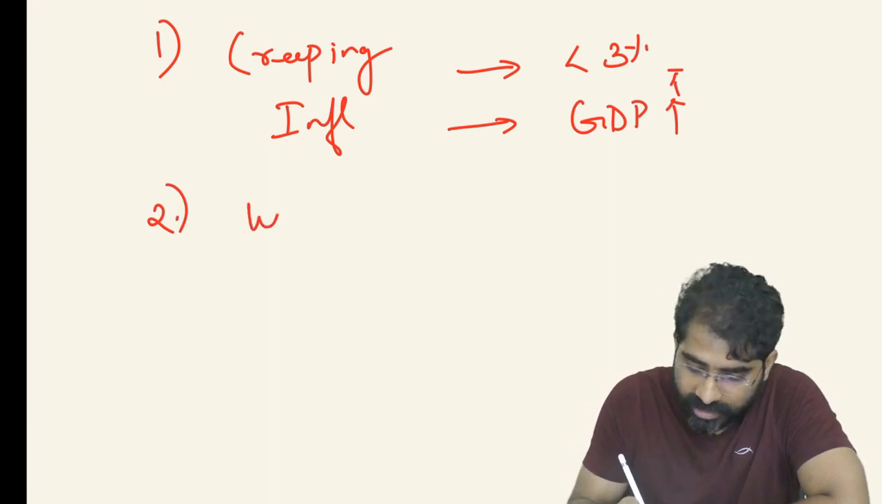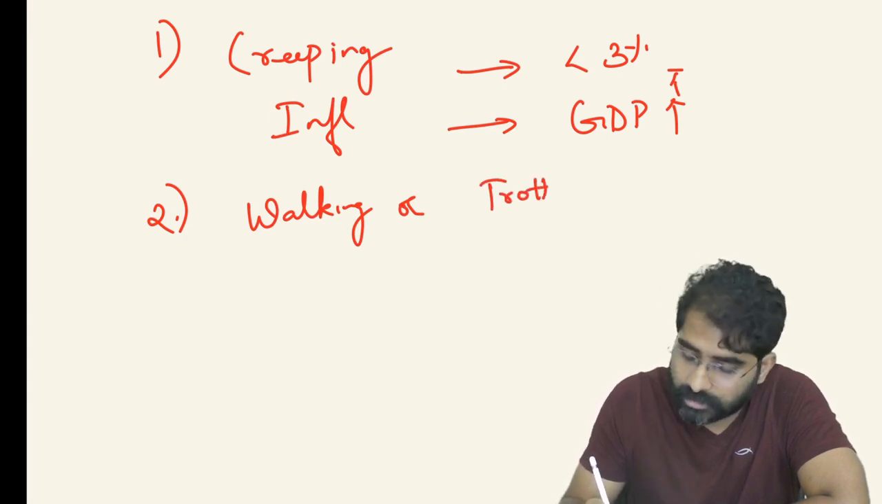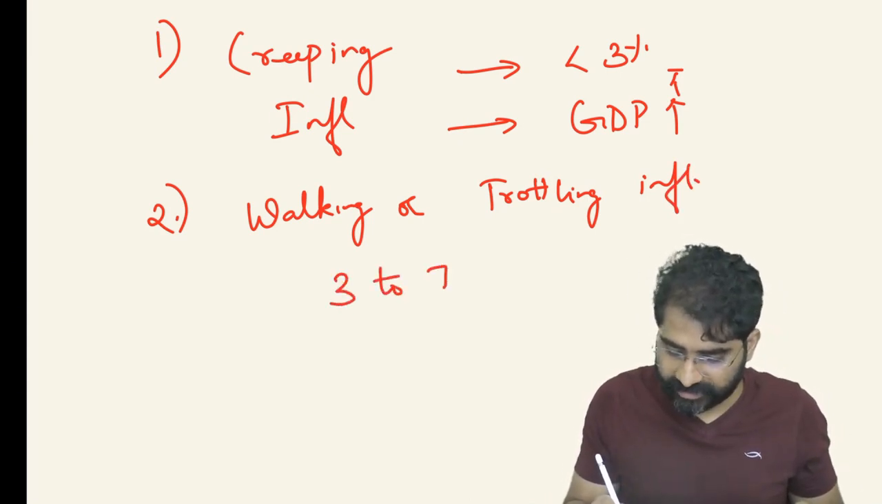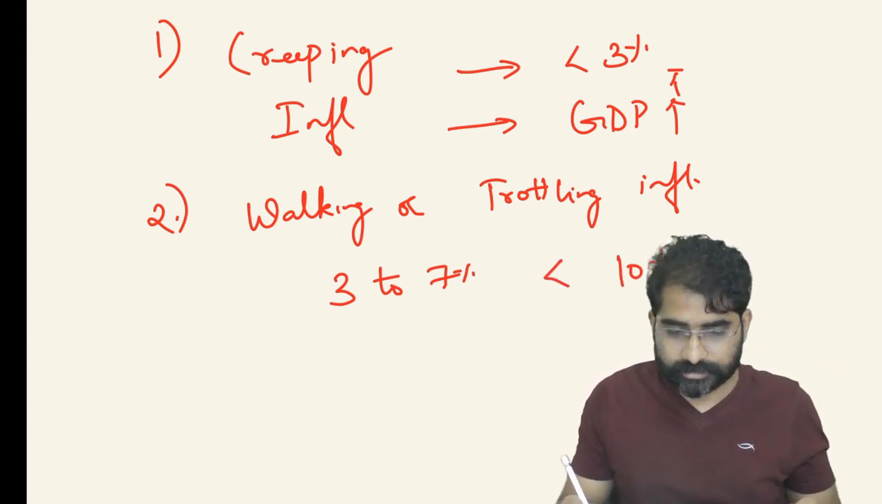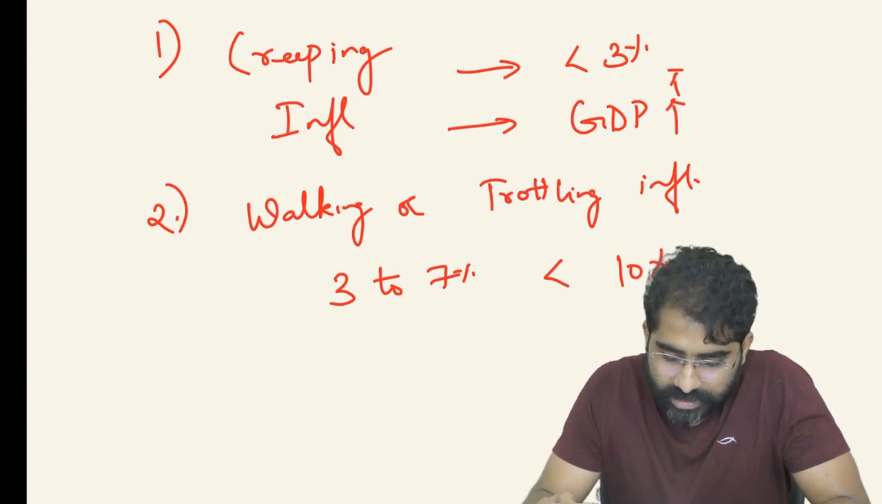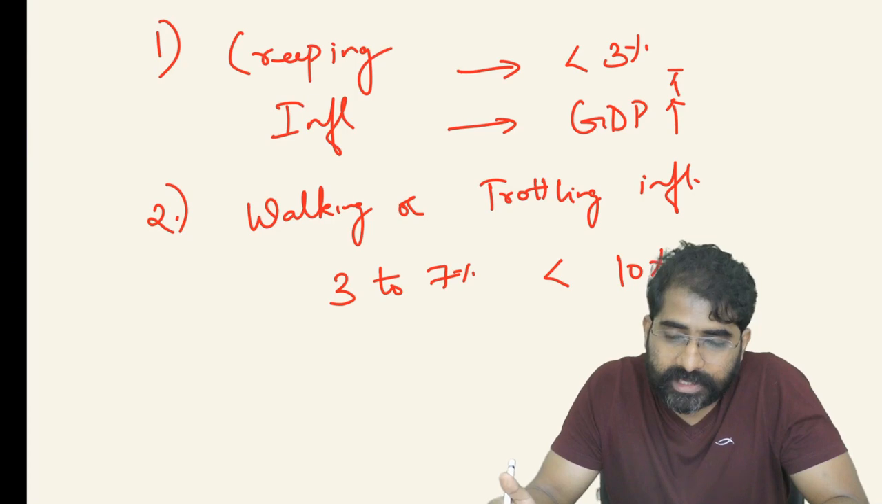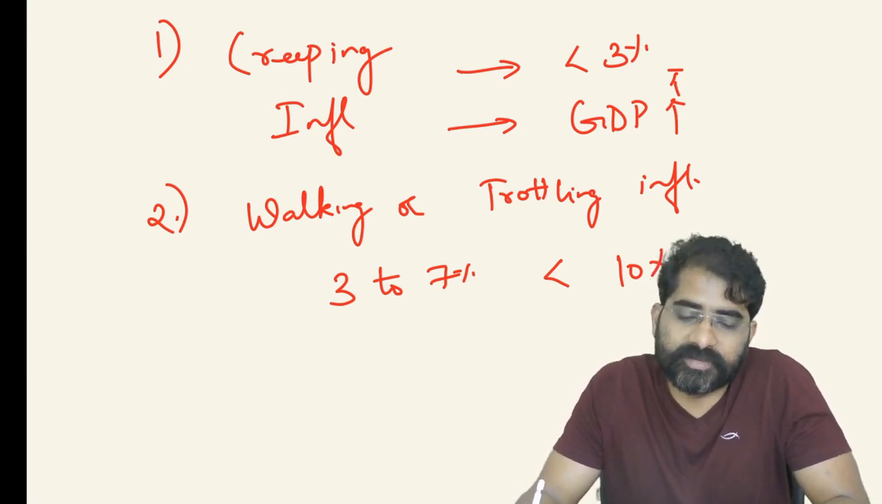Then we have walking or throttling inflation. This is a moderate rate, around 3 to 7%, but it is less than 10%. This is basically called walking. Once we cross this throttling inflation rate, then inflation goes negative. So up to throttling inflation, it's okay.